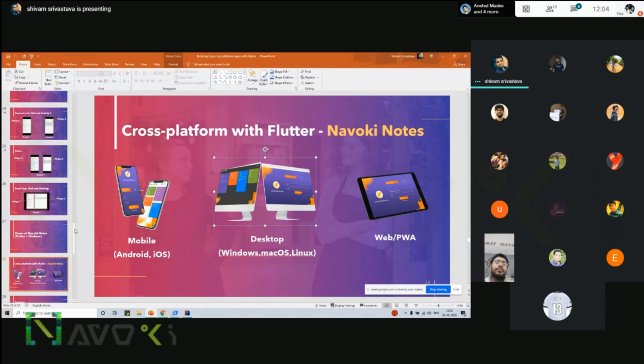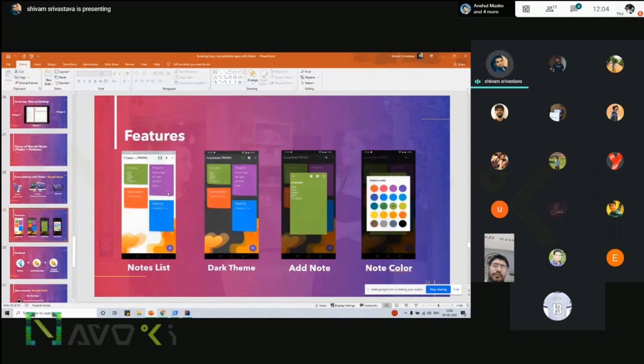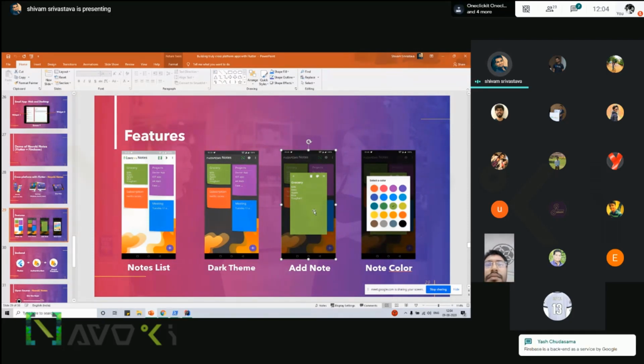Obviously, there will be some limitations to it, but I did not know much about the PWA. So what features does it contain? You can see a notes list, whatever notes have been added. There is a dark theme available with the notes. You can add, delete, and update your notes. The inspiration is from Google Keep, as you can see. And then there is a color picker, so you can choose a color and put it on a particular note, and it will be updated in your Firestore. And the authentication is done with the